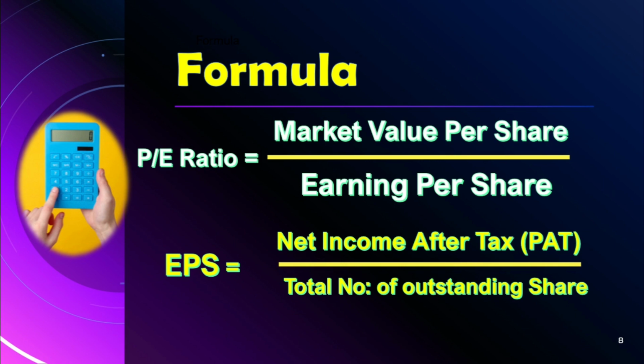And for the EPS, how are we calculating it? Normally we call it PAT, that is profit after tax. Otherwise we can call it net income after tax. After deducting all the expenses, what comes is called net income after tax, divided by the total number of outstanding shares. These two things are also available in the financial statement. I will show you where it's available, and only those values we are going to use to calculate the PE ratio as well as the EPS.